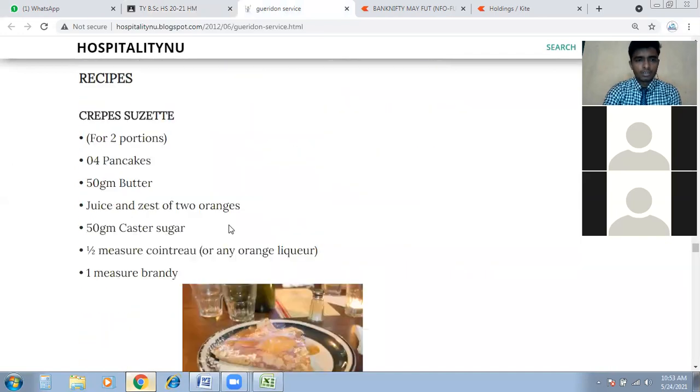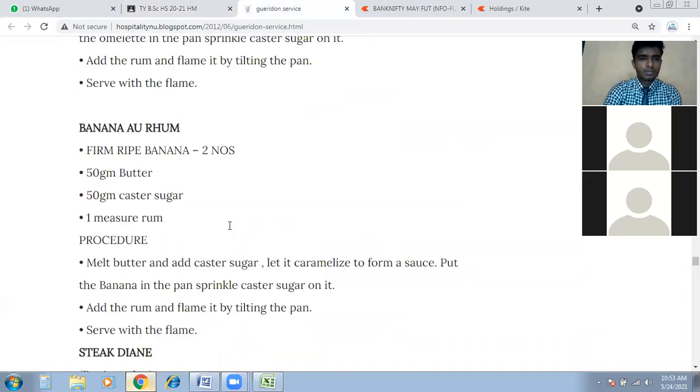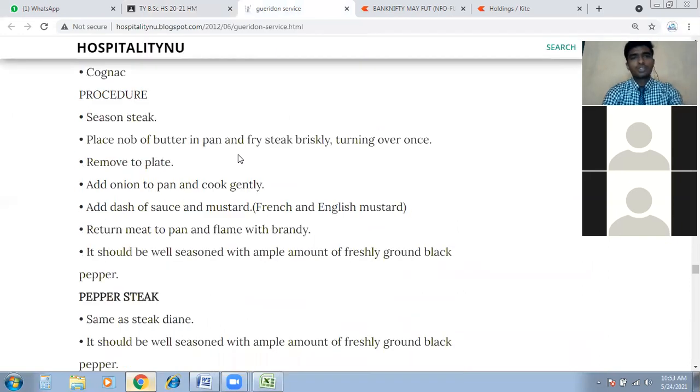So we will have a look. Just go through the recipes, prep, whatever requirements, and we'll have a short exam on this.